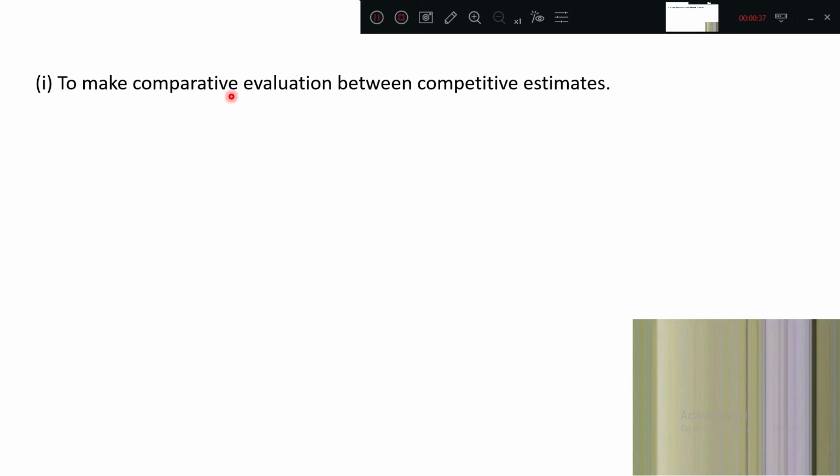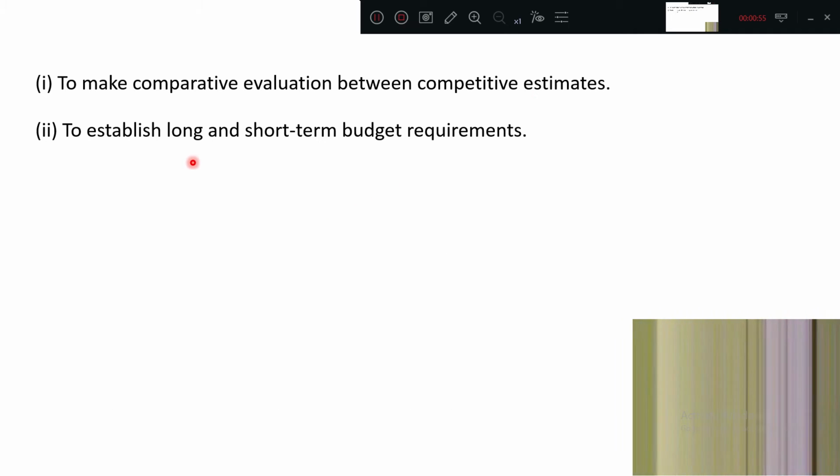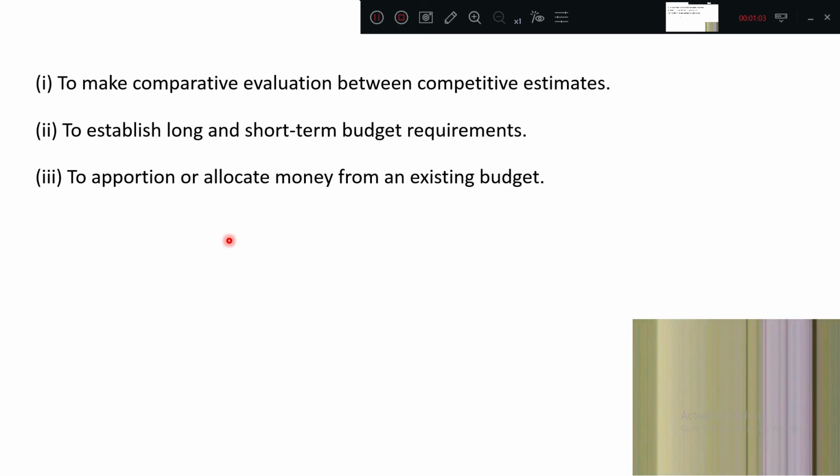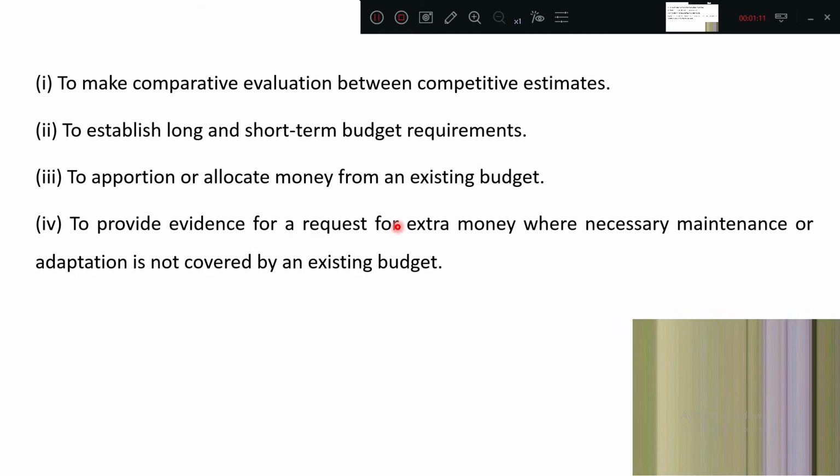Now, management requires this information for what purpose? We'll see. To make a comparative evaluation between competitive estimates. Maybe two estimates have been run, so we can compare both of them to know which one will be good for the building. To establish long term and short term budget requirements, for the first 3 months, for the next 1 year, like that. To appropriate or allocate money from the existing budget. From the total budget we can apply for this month's budget, how much money we can put for this month.